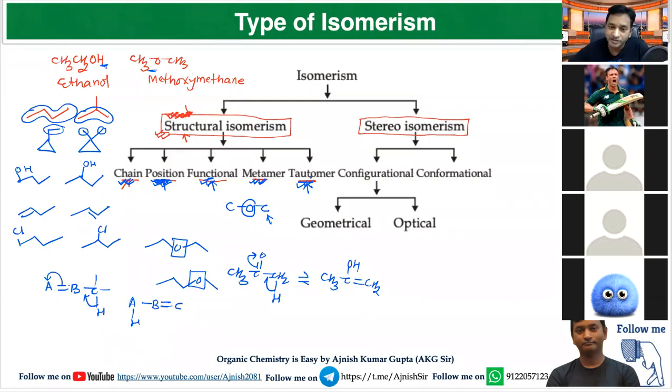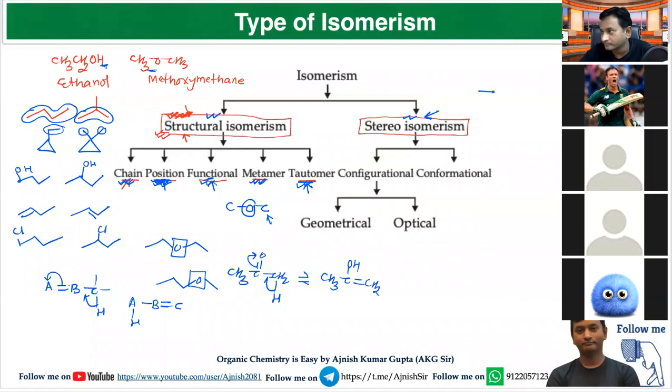So these are the topics which you have studied in structural isomerism. Now we are going to study stereoisomerism. Stereoisomers have the same IUPAC name, but there is a difference in orientation of atoms or groups in space. So those isomers which have the same IUPAC name but a difference in orientation of atoms or groups in space are called stereoisomers.